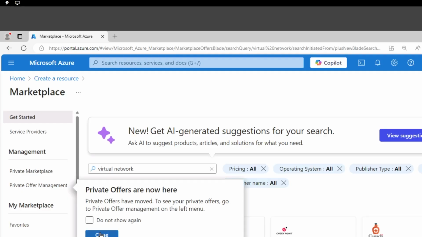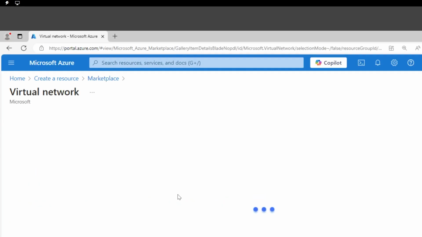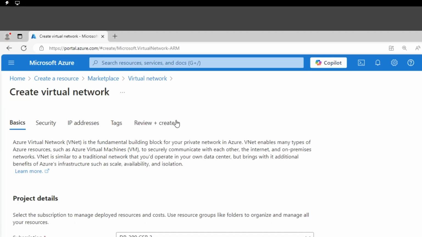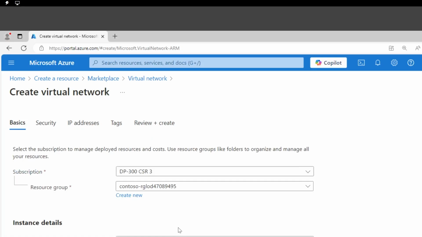All right. Perfect. Gonna create that virtual network. So virtual network will come with its VNet and the subnet. Okay, we're gonna start from there, deploying the resource within the subscription and the resource group that we talked about.